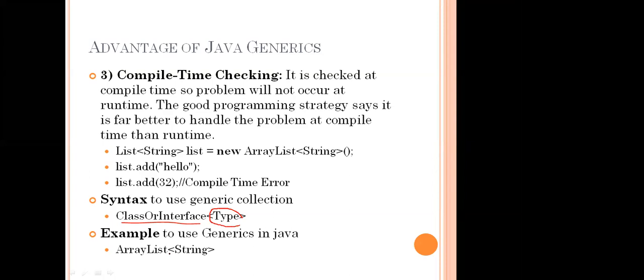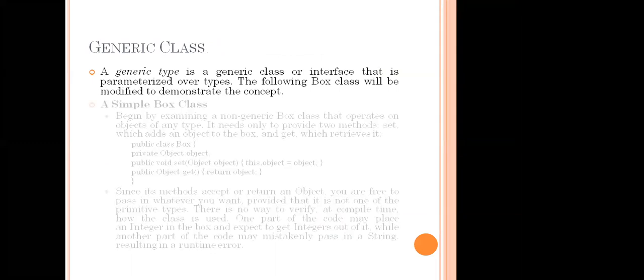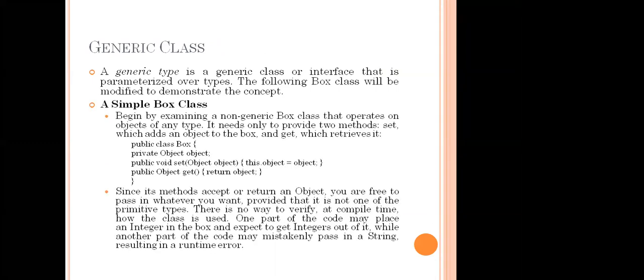Okay. So the next one is generic classes. We know about the concept of generics. We are going to see about generic classes. A generic type is a generic class or interface that is parameterized over types. The following Box class will be modified to demonstrate the concept. See this? A simple Box class. What is the name of the class? Box.